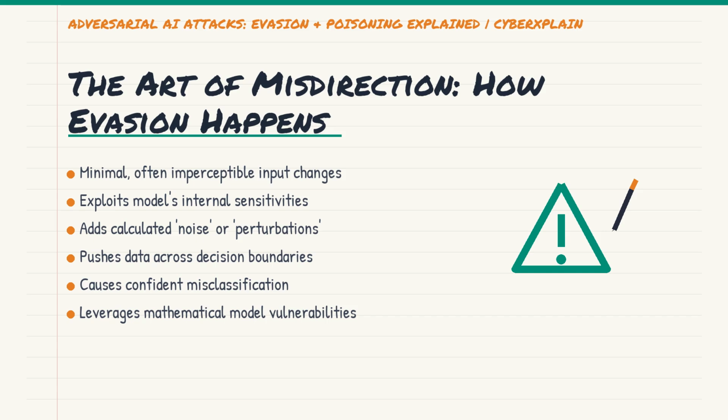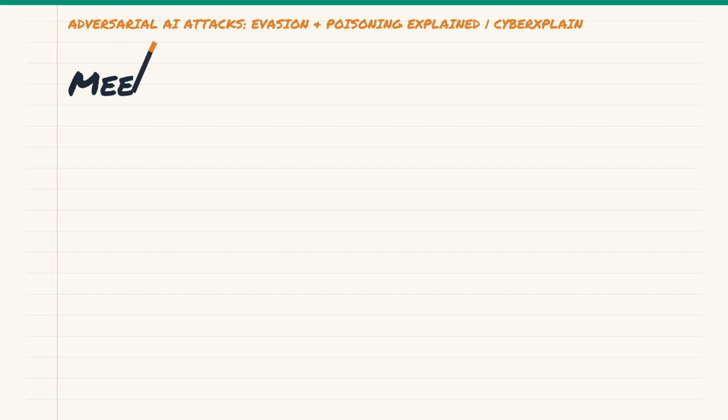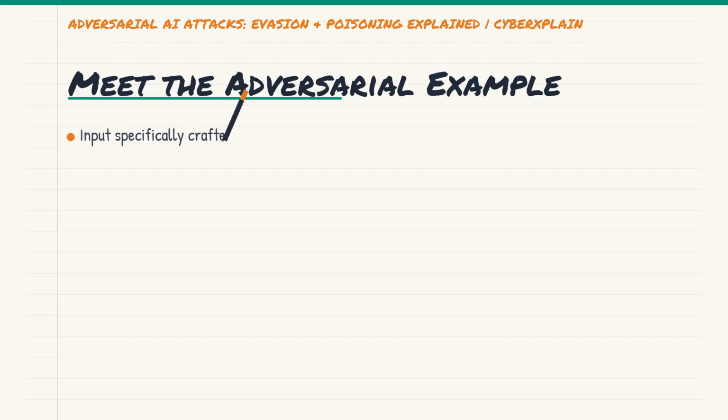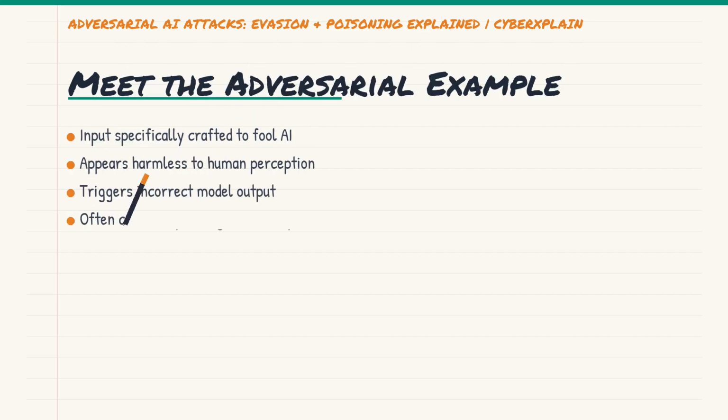For example, a few altered pixels in an image might not change what we see, but they can push the image across the model's decision boundary, causing it to confidently misclassify it. This exploits the inherent linearity or non-linearity of the model's internal functions. The AI isn't seeing the same thing we are, it's crunching numbers based on features that we might not intuitively understand. The output of an evasion attack is what we call an adversarial example.